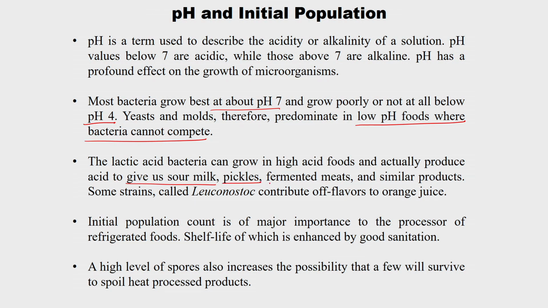Pickles, fermented meats and similar products also suffer from lactic acid bacteria. Some strains, called Leuconostoc species, contribute off flavors to orange juice. Orange juice is highly acidic, but the flavors will go if these species are found in it.